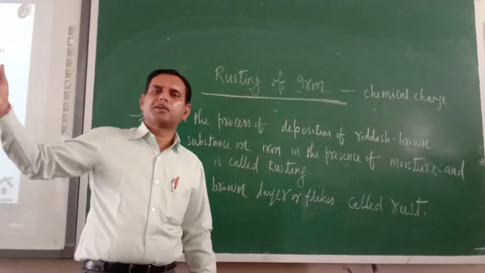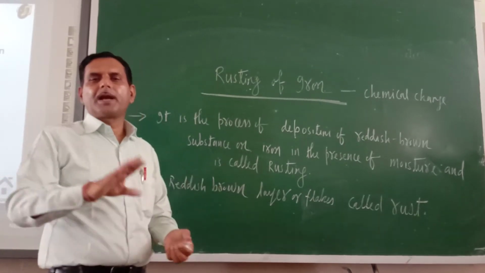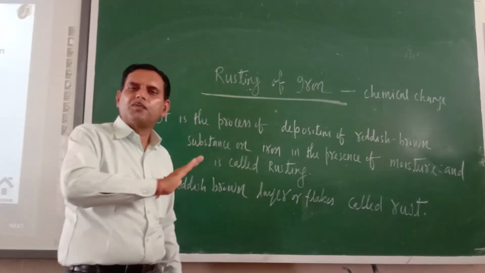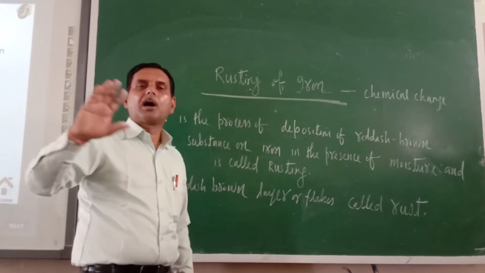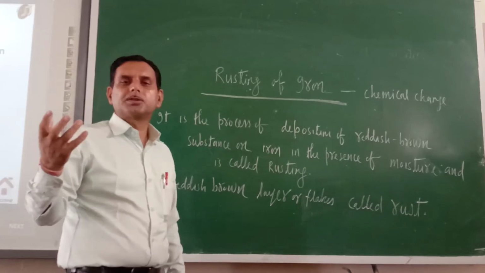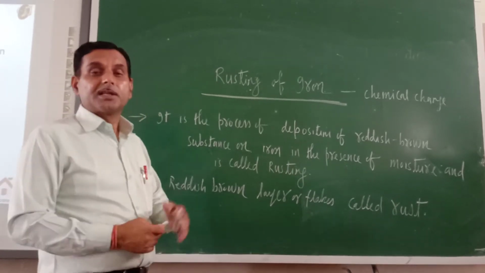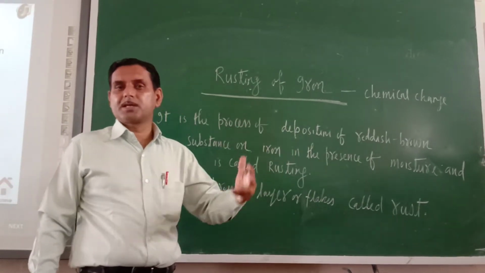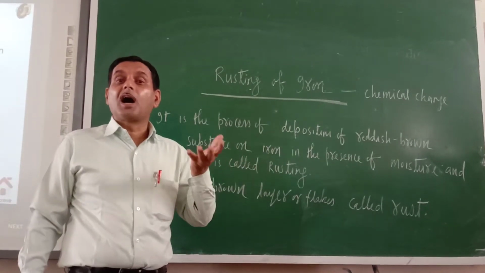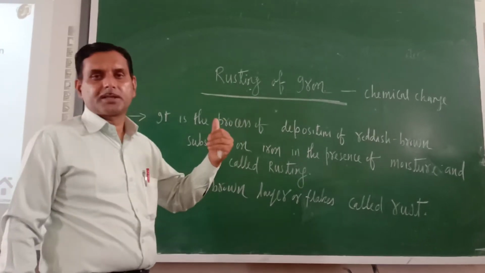If they are kept out in the open, then what is there? You might have seen that reddish brown flakes or a layer is deposited over the iron object. What are those reddish brown flakes or reddish brown layer? That is only rust. Rust is a different substance which is formed on the upper surface of the iron object.